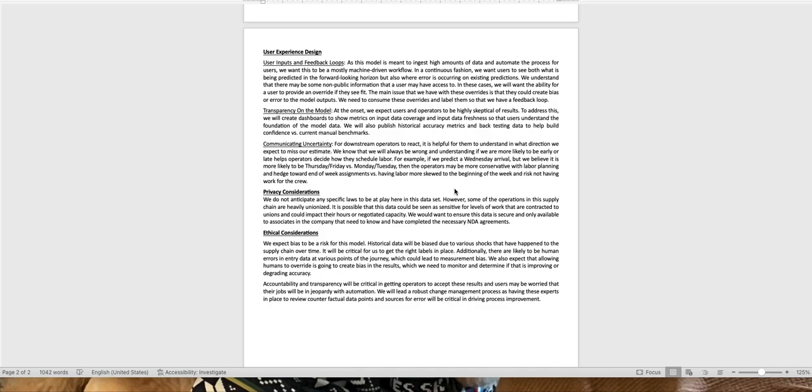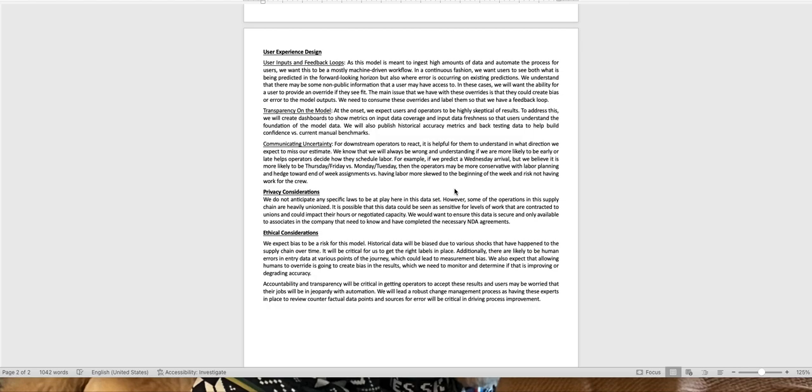From an ethical perspective, I expect bias to be a risk for this model. The historical data will be biased due to various shocks that have happened in the supply chain over time. It'll be important to get the right labels in the right place to be able to pull those out. Additionally, there are human errors in the data at various points in the journey, whether they processed a container correctly or not. And as I said previously, as we allow humans to put in overrides, we need to be able to measure those overrides to see if they're improving or degrading accuracy.